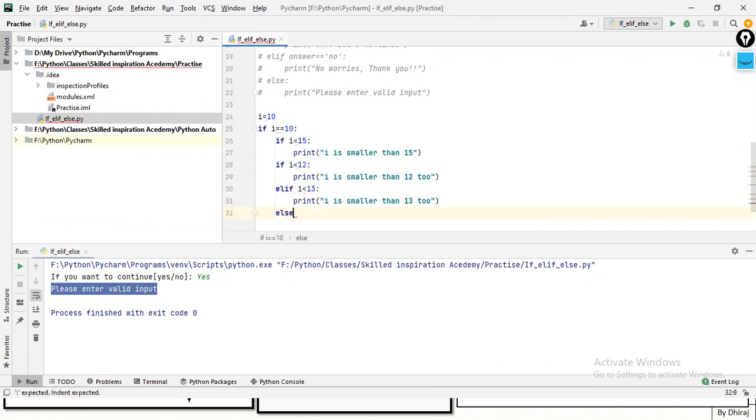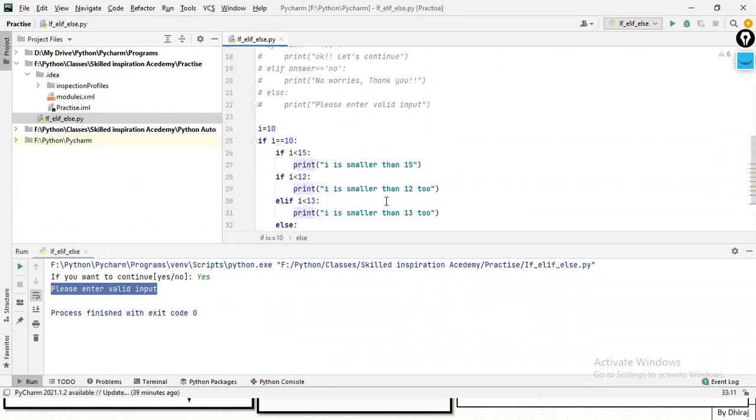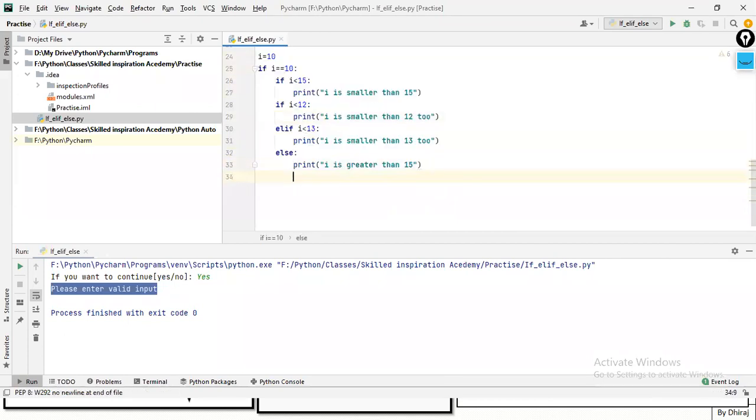And else, I can print that i is greater than 12, 13, 15, right? Or rather than this, you can just write 15. Any issues in this program? I'm going to run it.